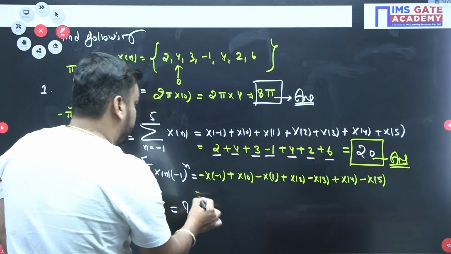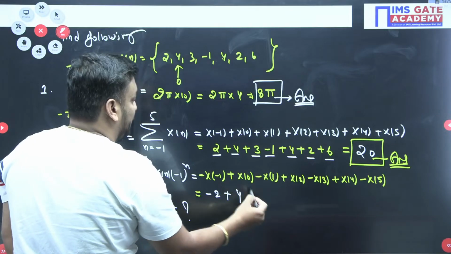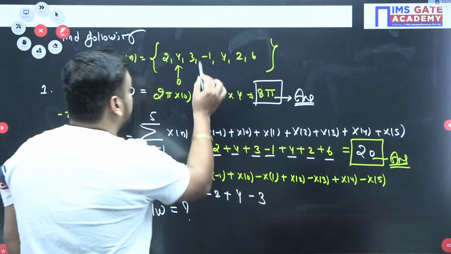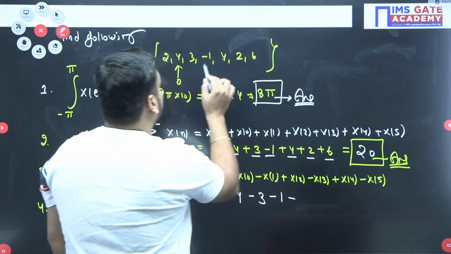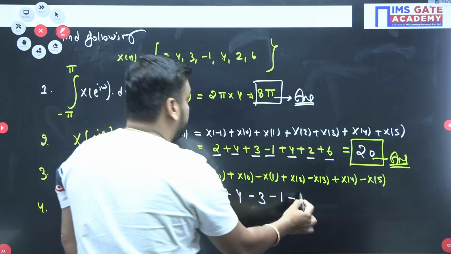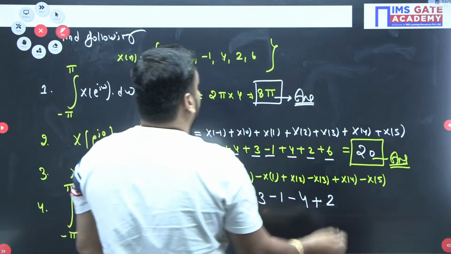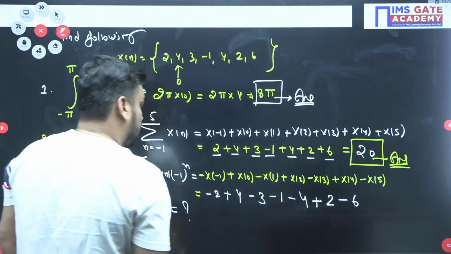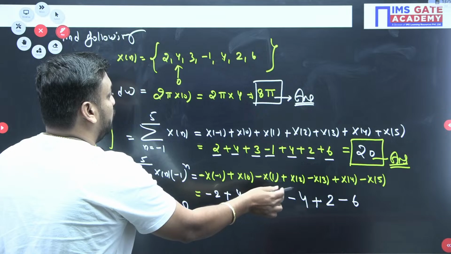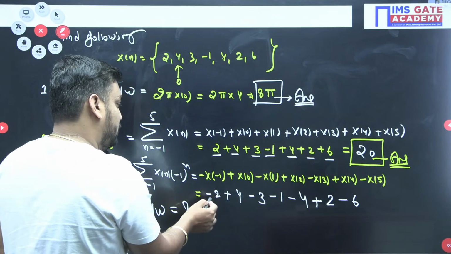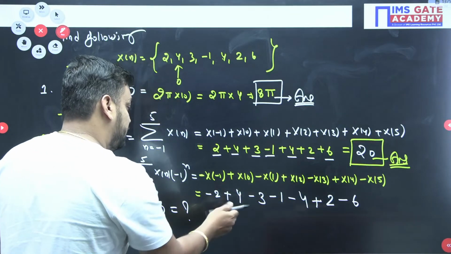Just put the values. Minus x[-1], so minus 2, plus x[0] which is 4, minus x[1], and x[1] is 3. x[2] is minus 1. x[3] has a minus sign, and its value is 4. Then x[4] has a plus sign, so after 4 it is 2. Then x[5] is 6, so minus 6. Just check: minus 2, 4, 3, minus 1, then 4, then 2, then 6. The signs are: first minus, third minus, and this one minus. Correct, sir.